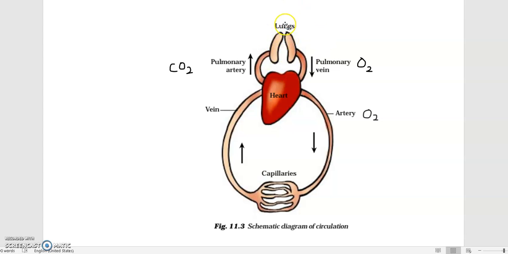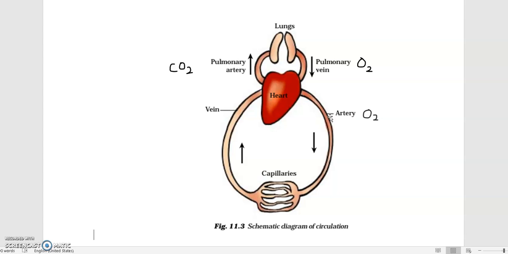From the lungs, where the exchange of gases happens, oxygenated blood flows through the pulmonary vein, which we'll look at in a while. It goes into the heart. From the heart, with high pressure, this oxygenated blood comes out into the artery very rapidly. And this is the reason why these arteries have thick elastic walls, because they have to withstand this pressure.